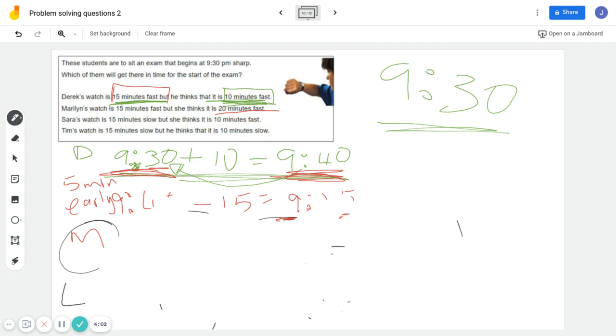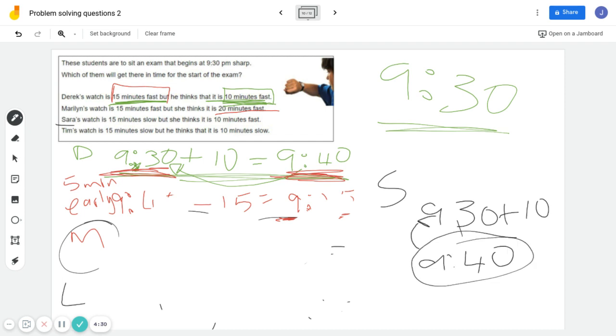Next one is Sarah. Sarah's watch is 15 minutes slow. Ooh, here it gets tricky. She wants to get there at 9:30. So for Sarah, let me put an S there. Sarah's watch is 15 minutes slow, but she thinks it's 10 minutes fast. So she wants to get there at 9:30, she thinks her watch is 10 minutes faster, so she's going to add 10. She's actually going to go when her watch says 9:40. That's when she's going to show up thinking it's 9:30.